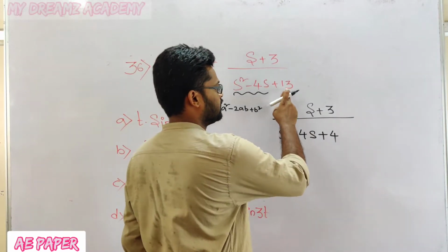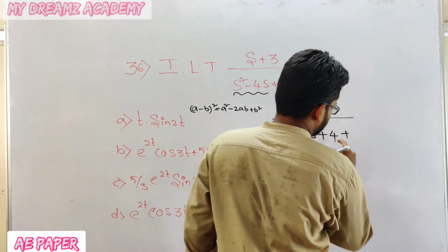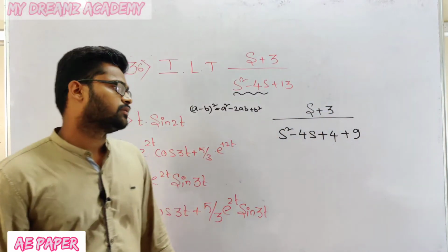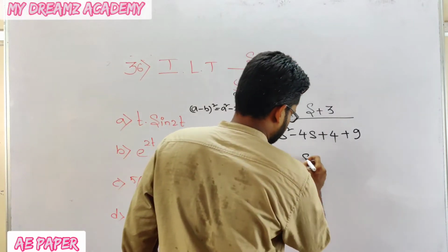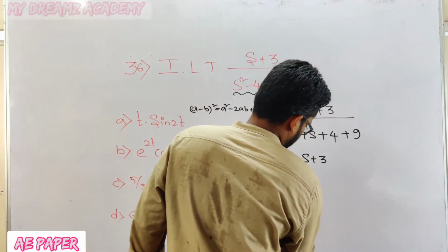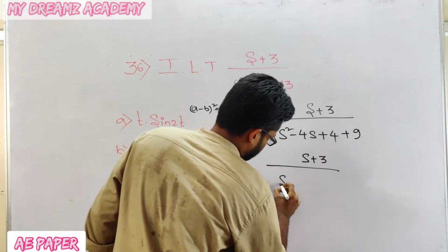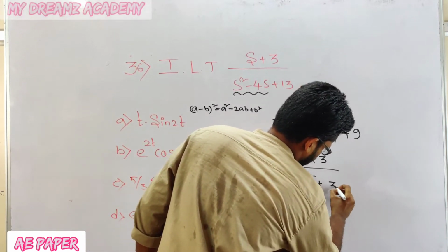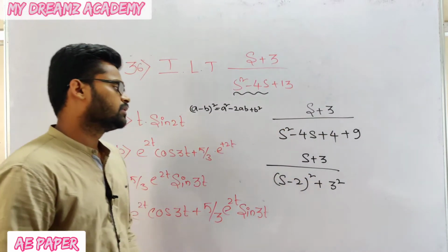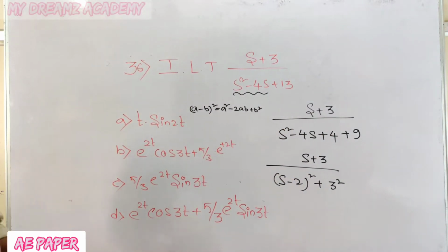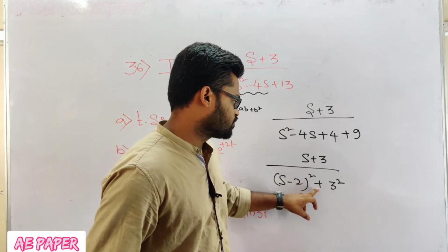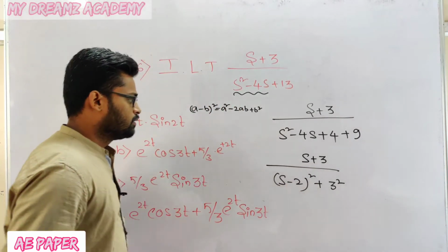Okay, 13. I have split 13 like this: 4 plus 9. 4 plus 9 will give 13. Now it will give (s plus 3) divided by (s minus 2) whole square plus 9, that is 3 square. Now s plus 3 over (s minus 2) whole square plus 3 square.